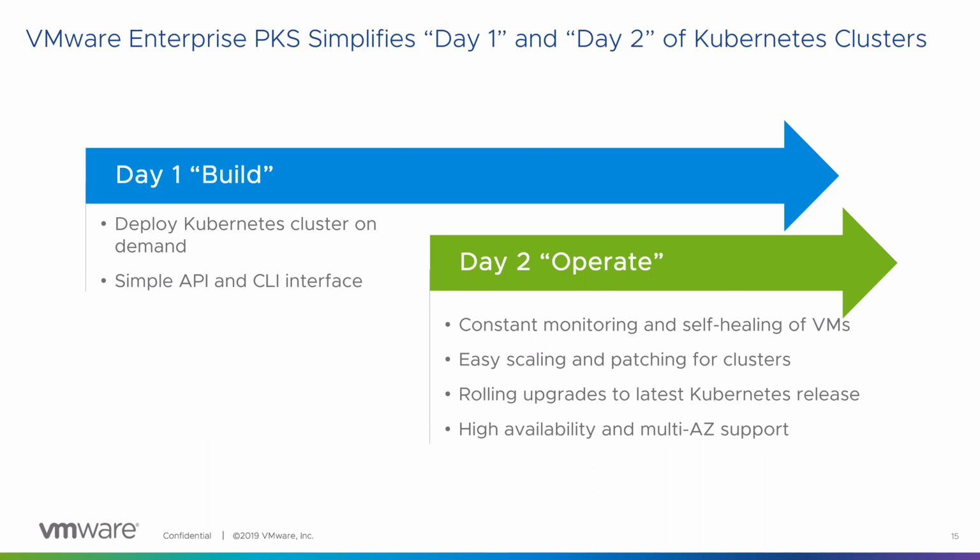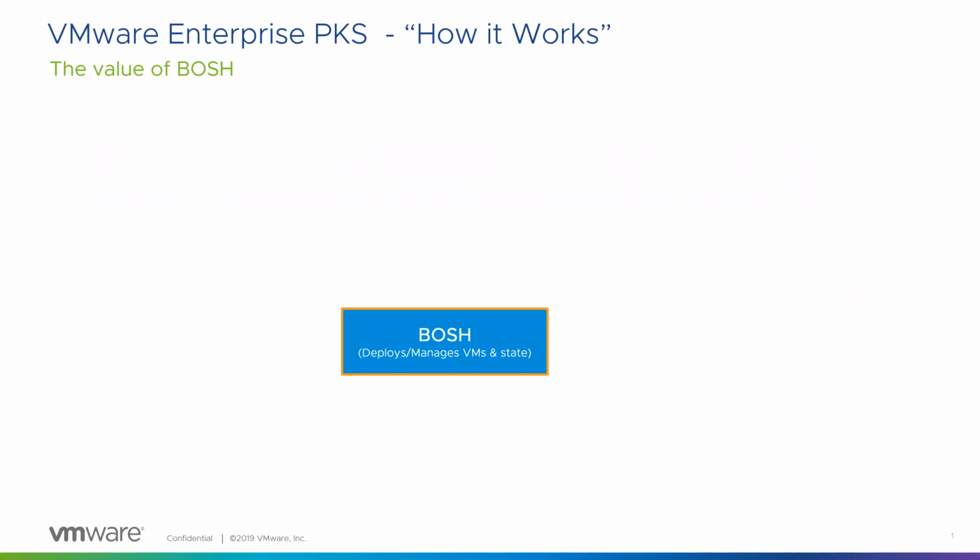This is an important slide, so please pay attention here. I'll be explaining how it works. We have BOSH, which is from open source, and it comes from Cloud Foundry. BOSH has a CPI. The CPI is the cloud provider interface.